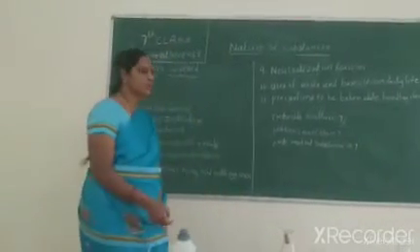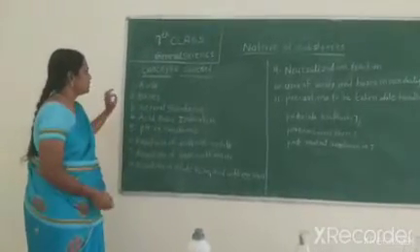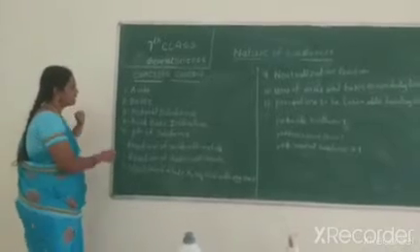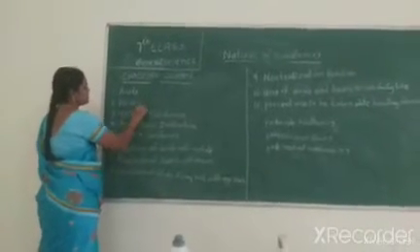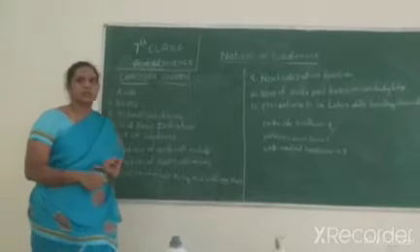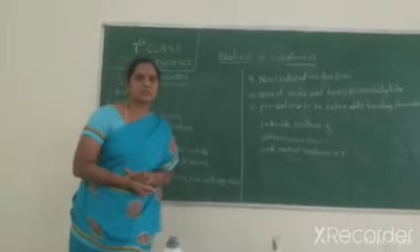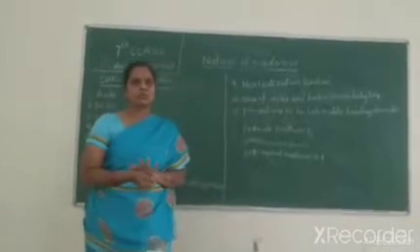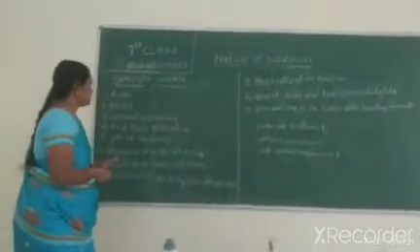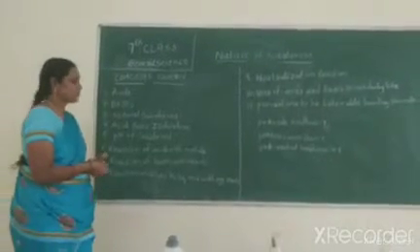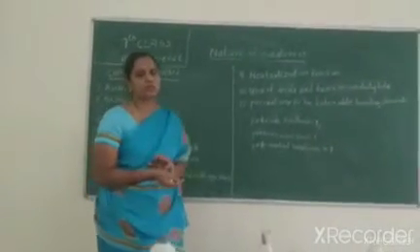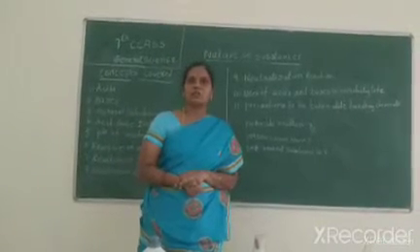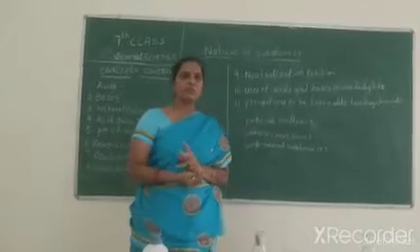Next, bases. Acids turn blue litmus into red color, and they taste sour. Bases have a slippery nature and a bitter taste. Bases turn red litmus into blue. Examples of bases are sodium hydroxide, magnesium hydroxide, zinc hydroxide, and calcium hydroxide.